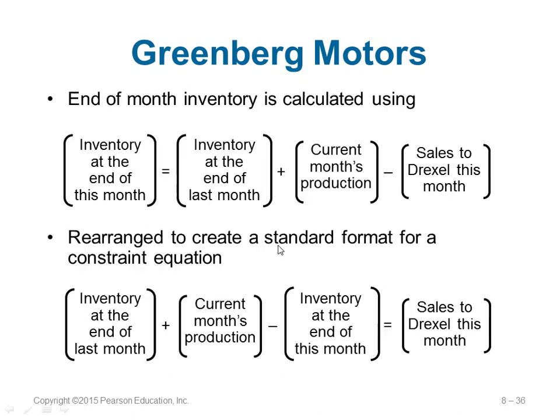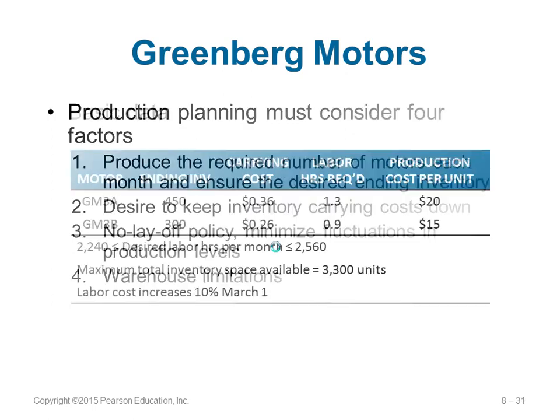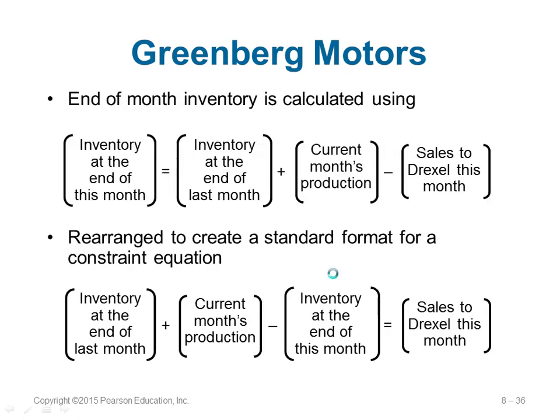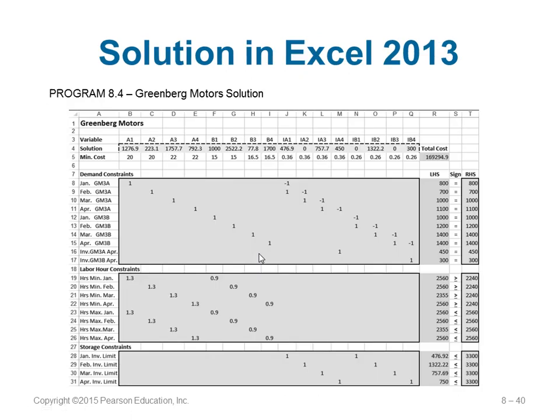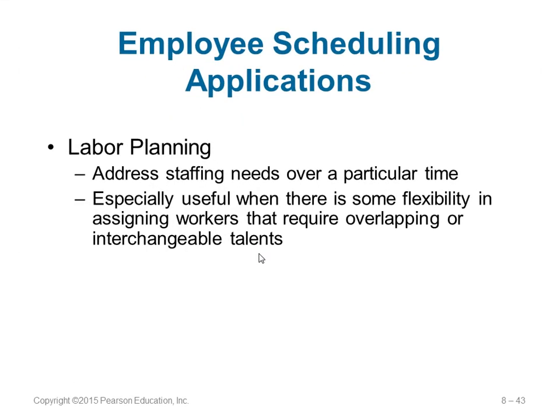You can see it's mentioned here. Maximum total inventory space available is this much, 3,300 units. Nothing more can be kept. So storage: IA1, which is the holding items, plus IB1 is at most this much, then IA2 plus IB2, for each month, for both items A and B, and all variables should be greater than or equal to 0. So you can see it's quite a huge problem. You cannot solve it on paper simply. You have to use some kind of tools to solve these problems.